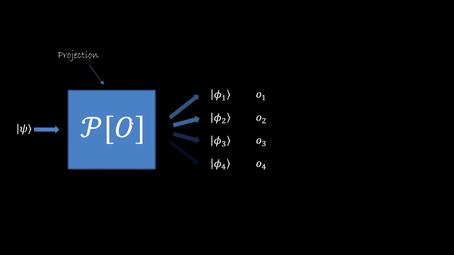The measurement process is modeled by a projection, also called a collapse, which takes any incoming state psi and gives you one of the eigenvectors as an output. The probability of getting each eigenvector is given by the square norm of the inner product. Good. Note one thing: the probability of transition does not depend on the eigenvalues, just the eigenvectors. Suppose we measured O to the third power. The eigenvalues would change, but not the final states, and the probability of transition wouldn't. That would correspond to the same process, the same projection.